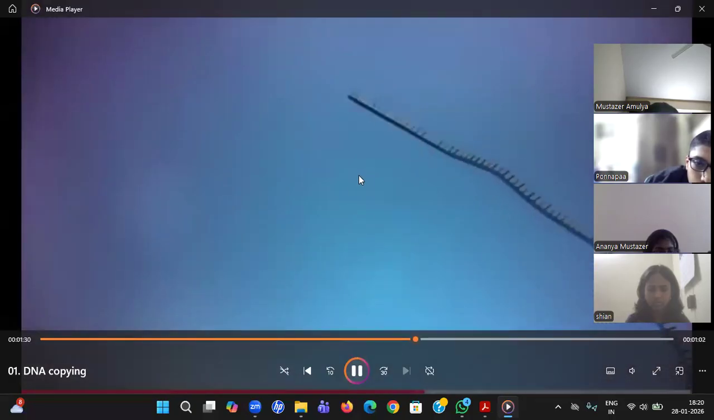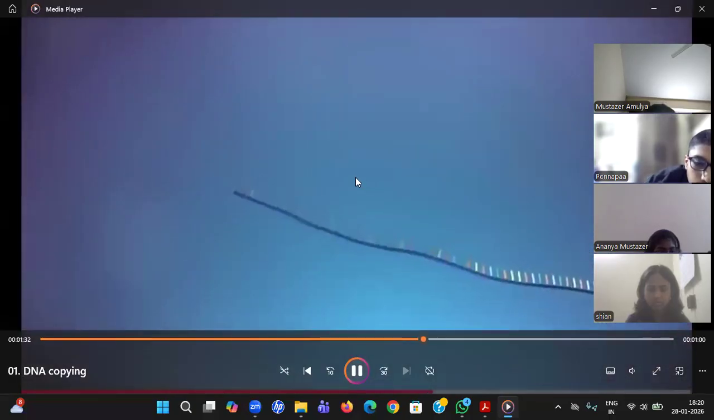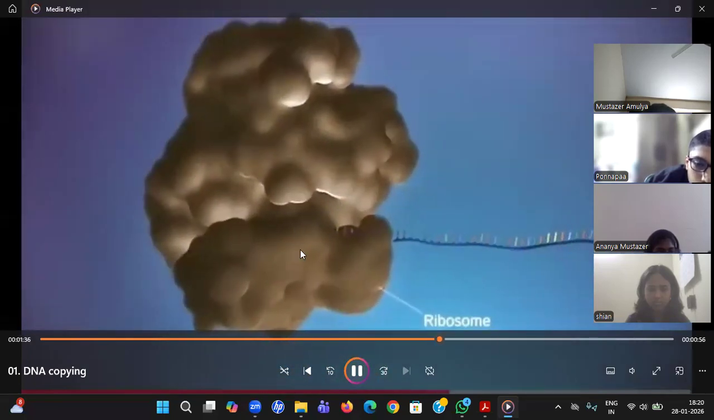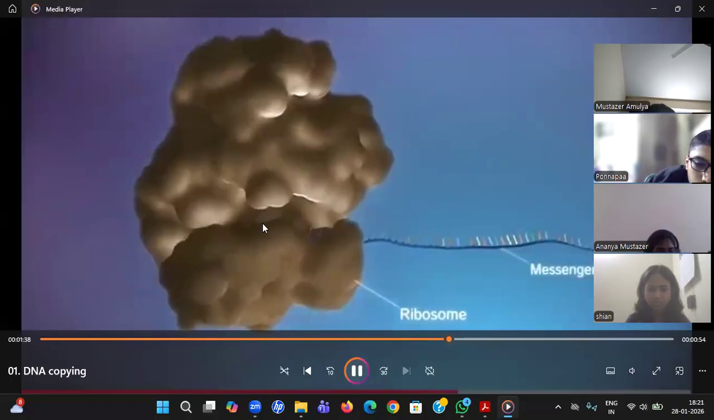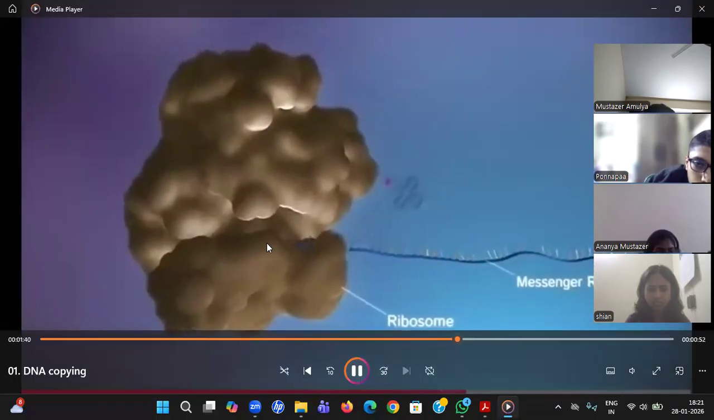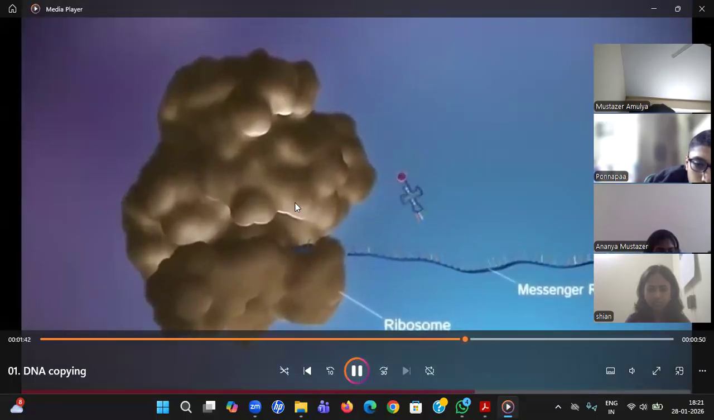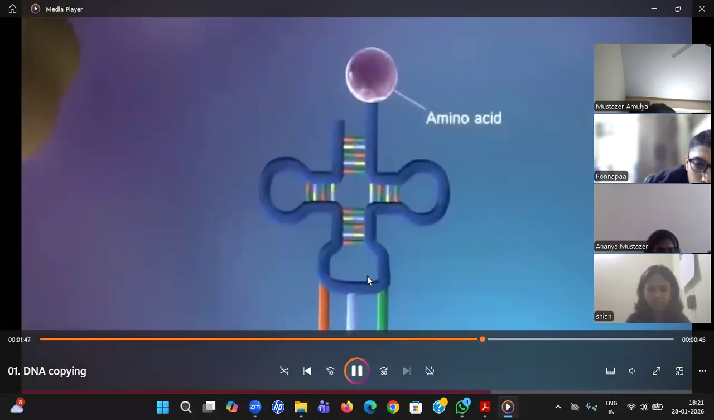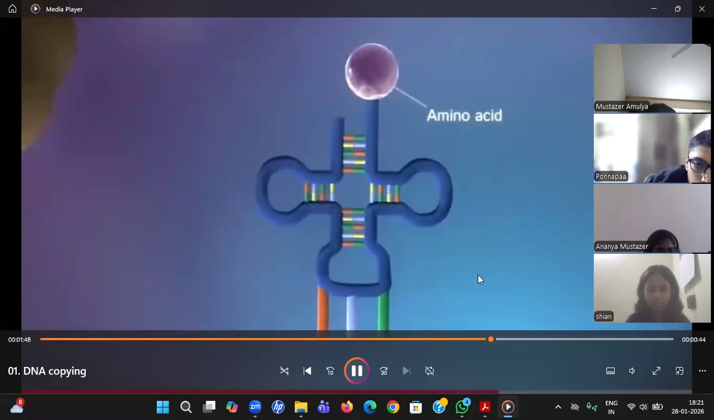And where should it go? It should go to the ribosome. Why? The ribosome in the cell is responsible for protein formation. Now the ribosome needs to provide protein for the development of the eye and the body. But which type of protein? There are 20 types of amino acids. So who gave the information? The DNA, that particular gene, gave it.